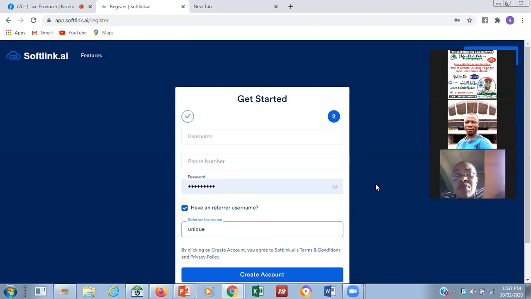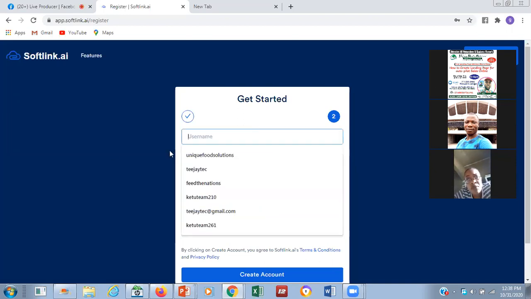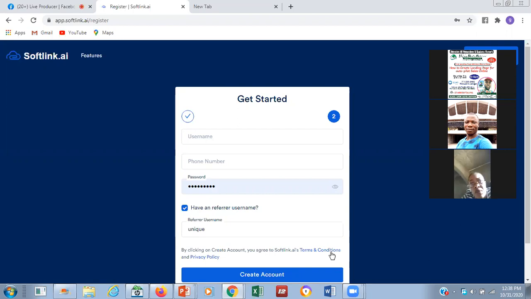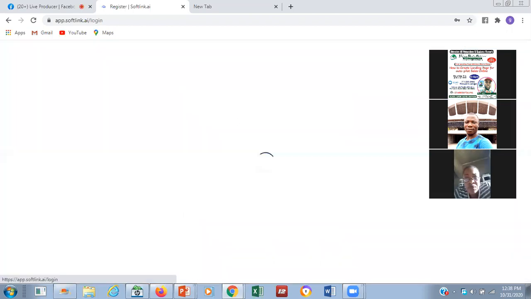Once you finish, go to softlink.ai, create this free one. You can create something on it. I'm still going to show how you can create something on it, but this is how to register with softlink.ai. Go to it, use Unique as your referral code, then put your username that you want to use, put your phone number and click on create. Then you now go to your email, you click on the link to confirm that, and you can access the softlink.ai. Anytime you go to softlink.ai, you will now click on login.